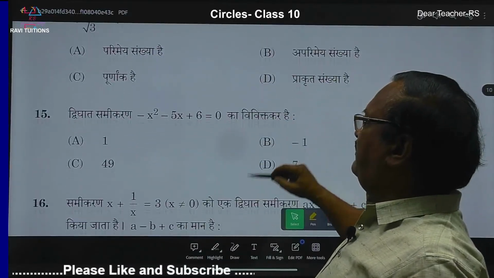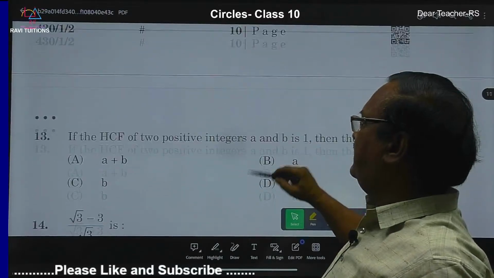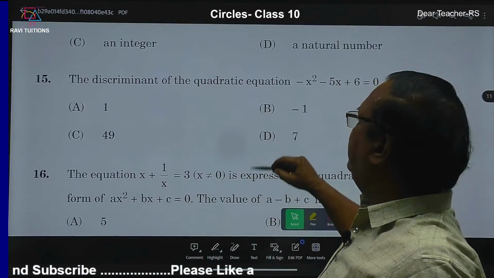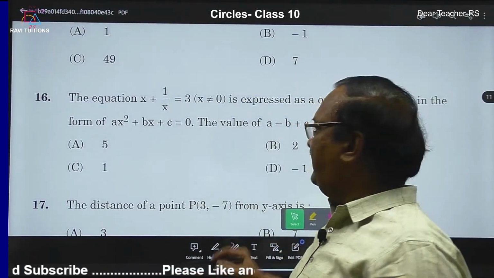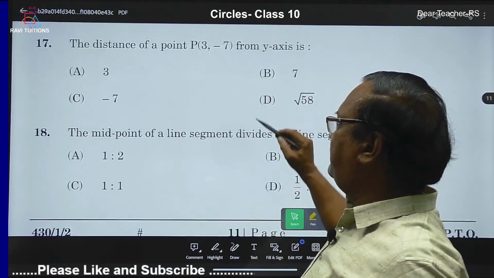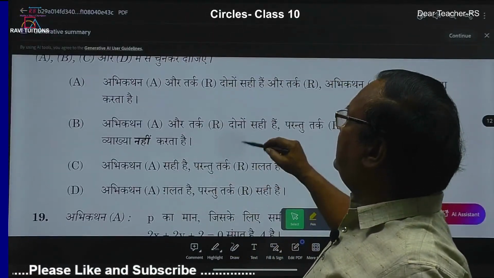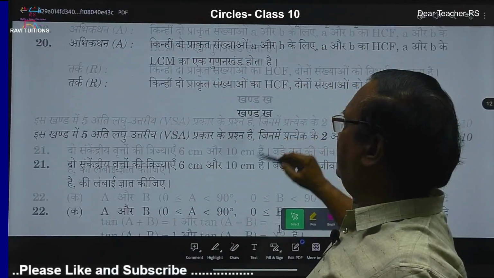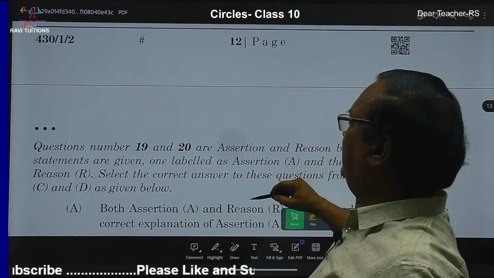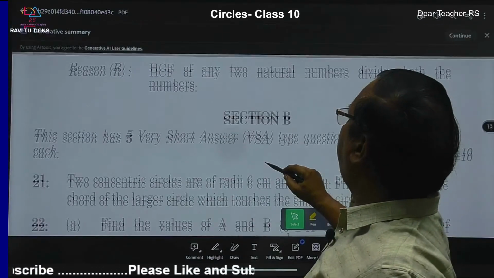I think in MCQs there is only one question from the circle. So that question is also a very simple question. It is not there in the textbook. You only have to get the answer from your knowledge. Now this is 19 and 20. In this also not there. Okay. Now let us do section B.